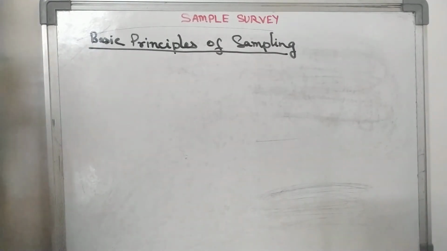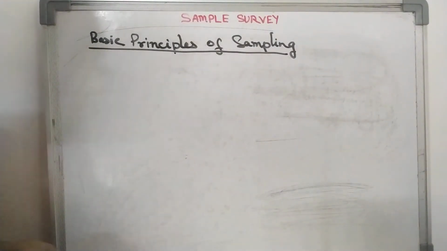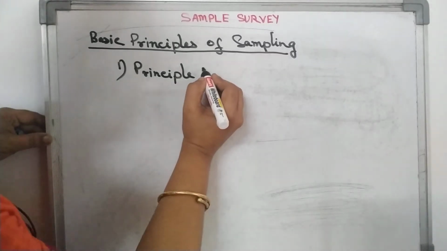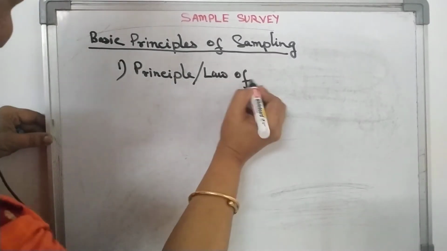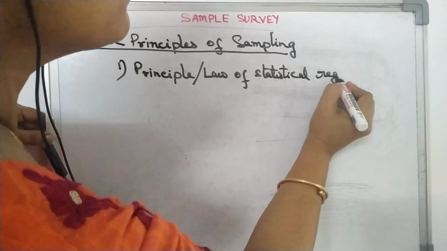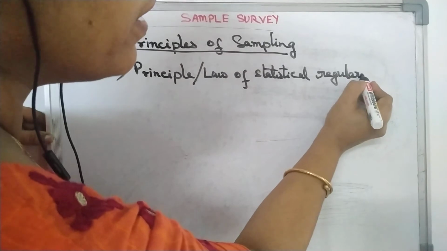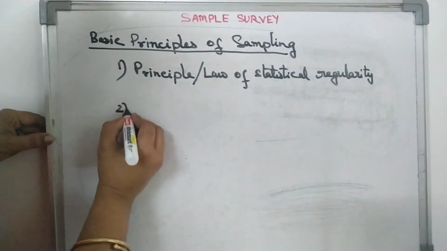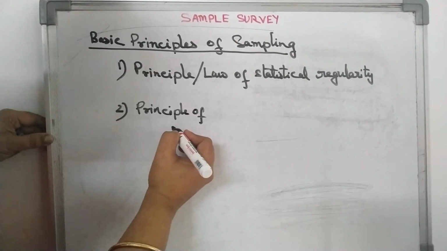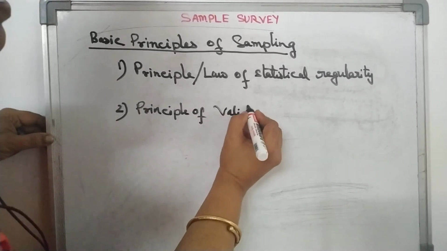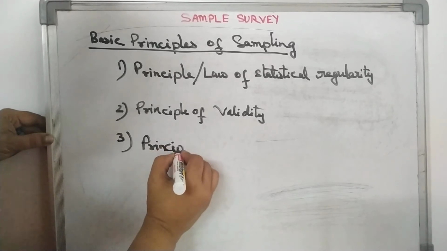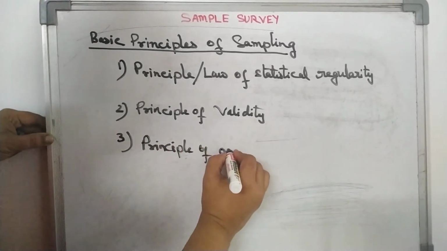The sampling theory is based on three principles, which are: number one, the principle, or we can say law, of statistical regularity, the second one is the principle, or law, of validity, and the third one is the principle of optimization.